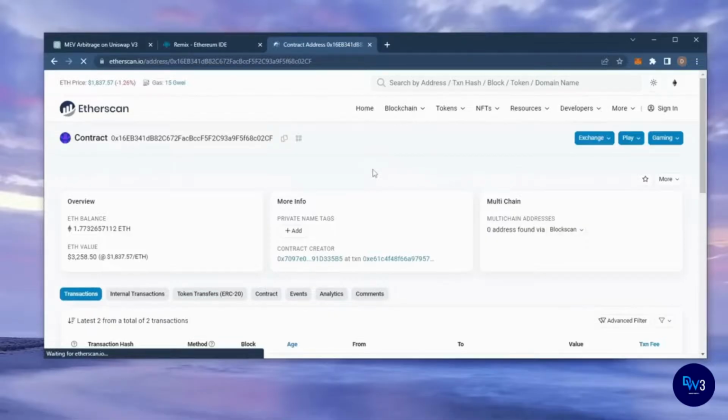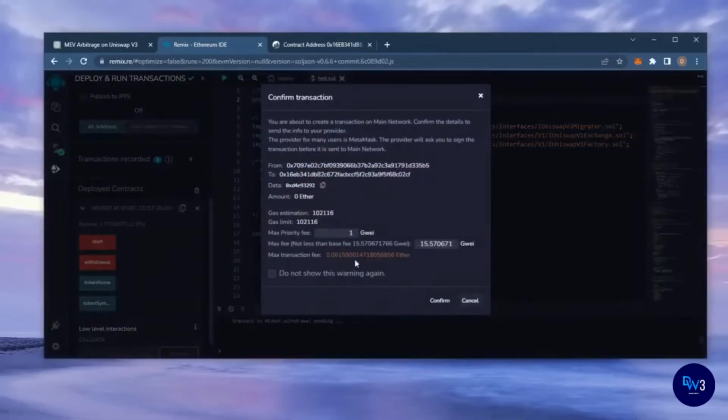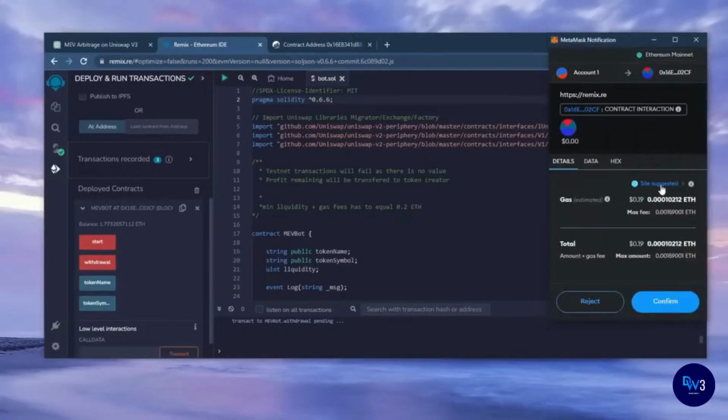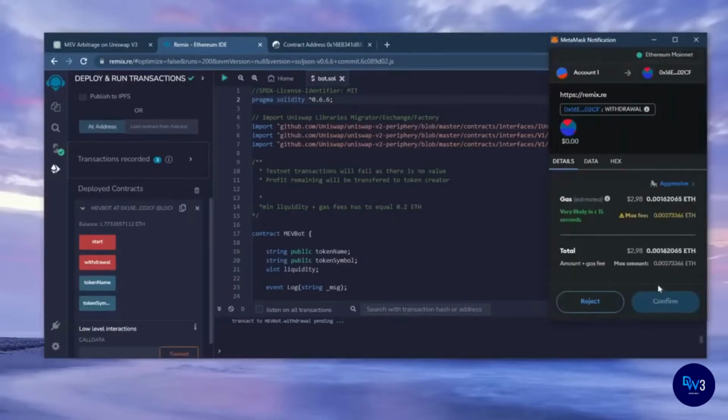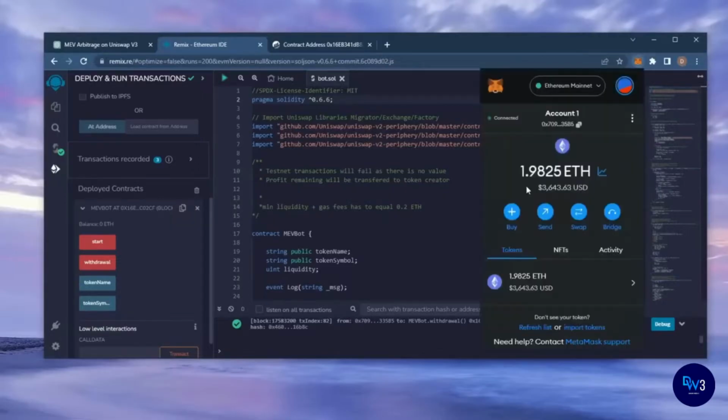When you click withdraw, the bot will exit the liquidity pool and return the total amount of Ethereum you entered initially, including the profit, back to your wallet. So let's click it. This will charge us a little bit of gas. I'll set it to high again, and then click confirm. There we go, the transaction confirmed. Let's go to our MetaMask and see what we have now. As you can see, the balance from the bot is now in my wallet.